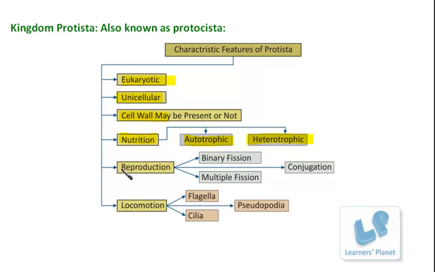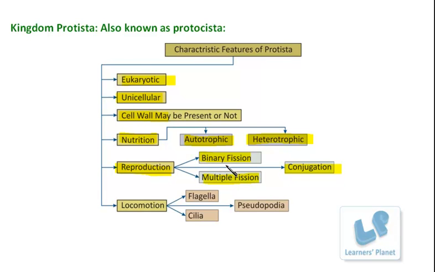Reproduction: these organisms can reproduce by the asexual method. And which asexual method is observed? It is binary fission and multiple fission. Besides this, they can also reproduce by the conjugation process. Binary fission is a type of process in which a cell splits into two daughter cells, whereas in multiple fission, a single cell splits into many daughter cells.